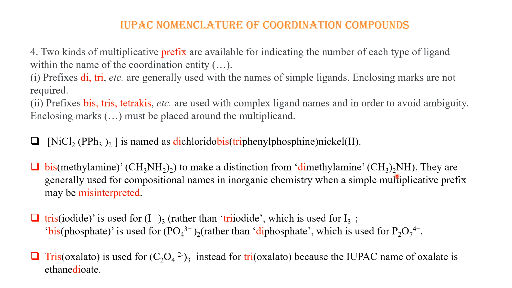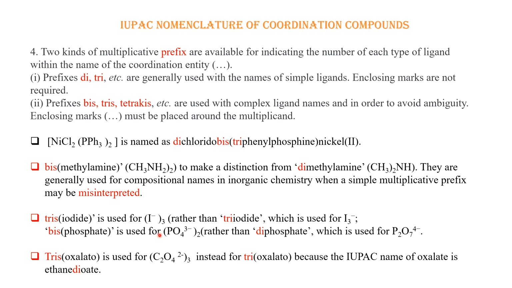They are different. You can see their formula. Their formula is totally different. Please check it properly. So as dimethylamine is already one ligand, we cannot write dimethylamine here again because it will confuse you whether two methylamine ligands are present or one dimethylamine ligand is present. So to avoid the confusion, here also bis(methylamine) will be used.